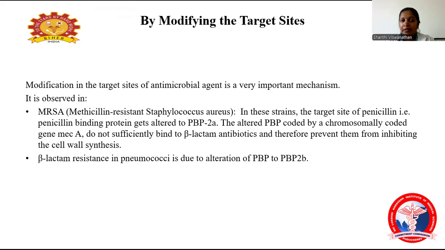Then there is modification of the target site, observed in MRSA. This is a very important mechanism, and it also underlies beta-lactam resistance seen in pneumococci. In MRSA, the target site gets modified to penicillin binding protein 2A, so it won't sufficiently bind to the beta-lactam antibiotics due to mecA, preventing them from inhibiting the cell wall synthesis. Beta-lactam resistance in pneumococci is due to the penicillin binding protein getting altered to penicillin binding protein 2B. In MRSA it is altered to 2A, whereas in pneumococci it is altered to 2B.